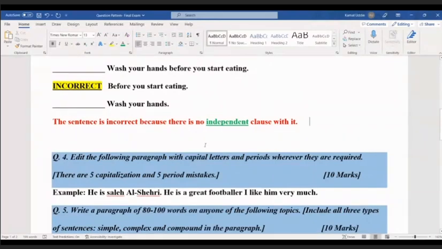So the sentence is not correct because it is a dependent clause and there is no independent clause written before or after it.